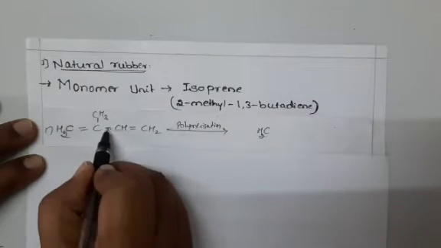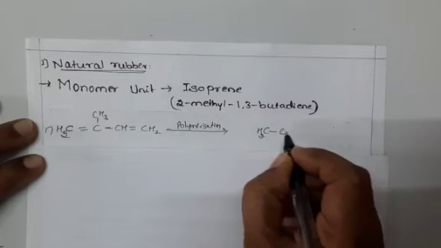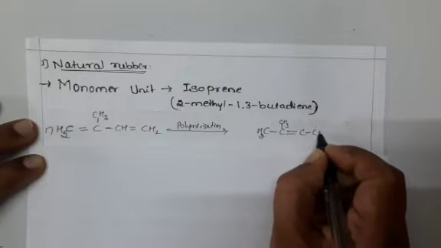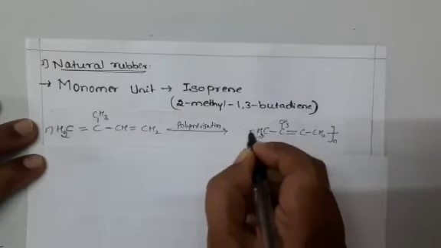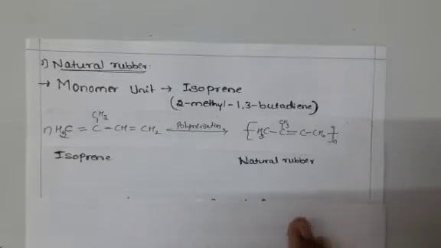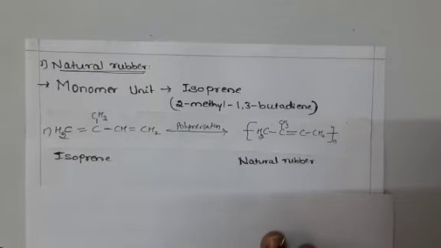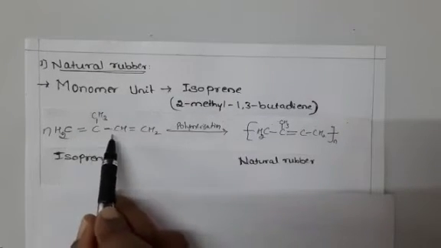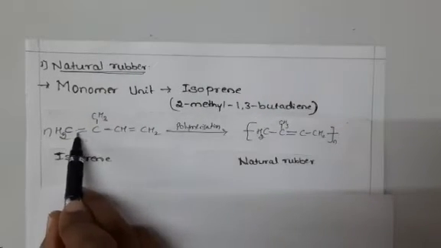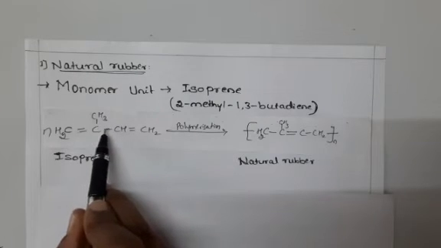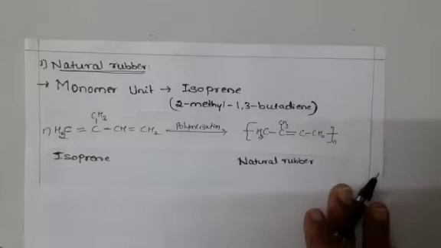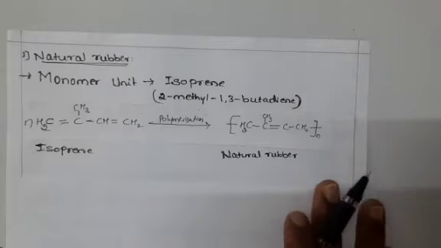The double bond shifts to the center carbon, giving C(CH3) double bond CH, and the chain will continue like this. This polymer is known as polyisoprene or natural rubber. Here the double bond shifts to the middle of the chain, and in the same way the chain continues.